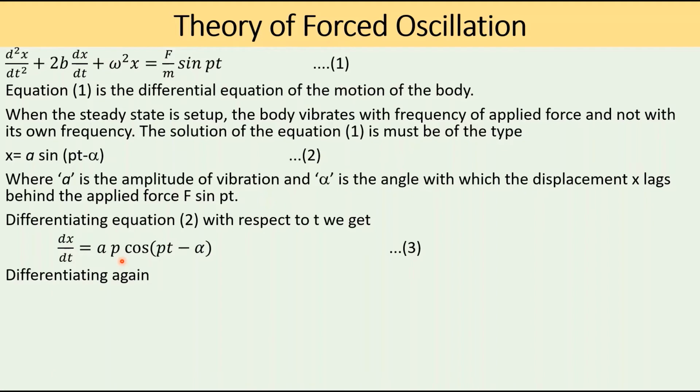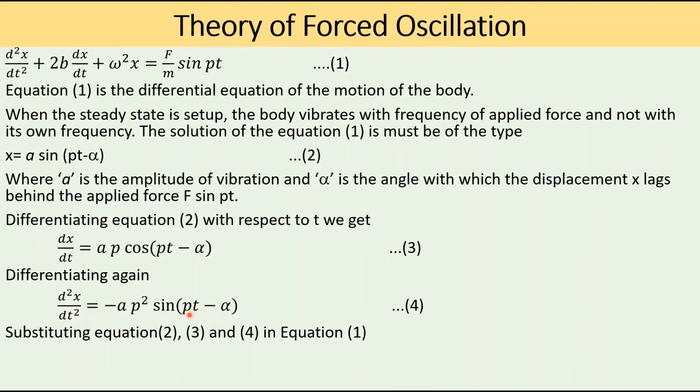Differentiating again with respect to t, d squared x by dt squared is equal to ap into the derivative of cos(pt minus alpha) with respect to t, which gives minus sin(pt minus alpha) into p. Therefore d squared x by dt squared is equal to minus ap squared sin(pt minus alpha). So this is equation 4.